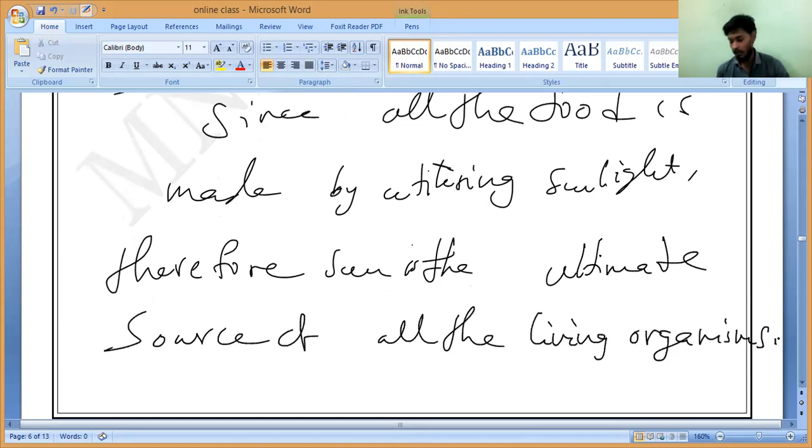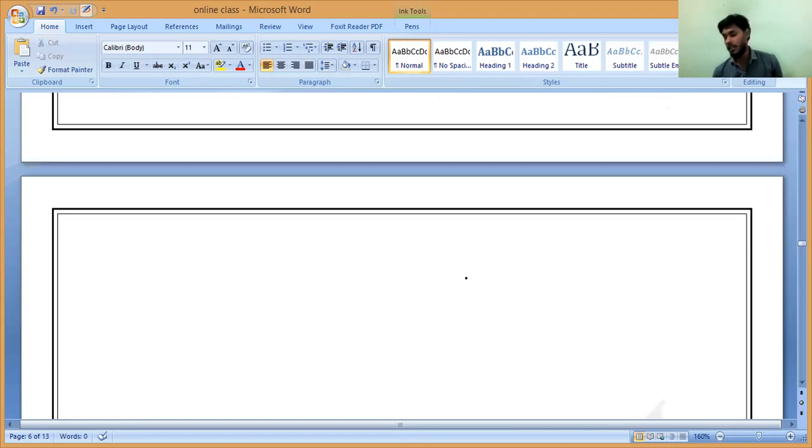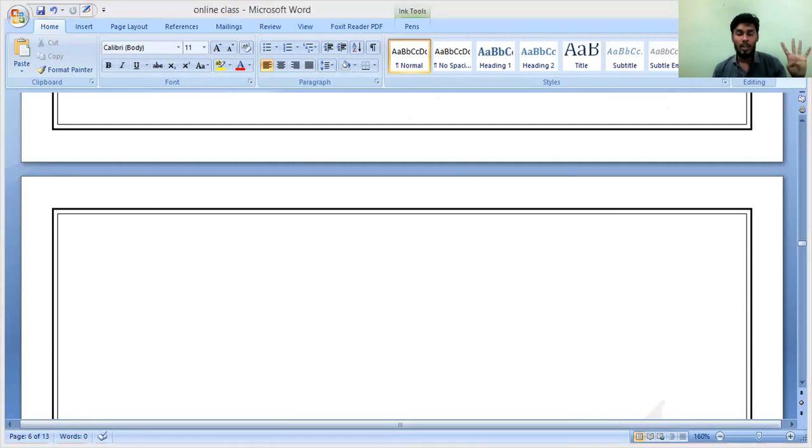Yes, sir. That's all. So these are the four conditions required for photosynthesis. The activities to prove these necessary conditions we'll study in class 10th. Each and every condition we'll study with one activity, so you will learn by that time. Now it is not required. So this is all about the four conditions necessary for photosynthesis.